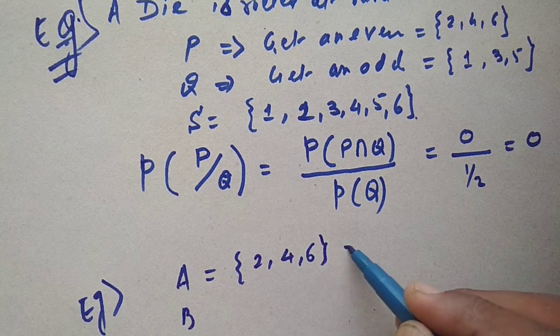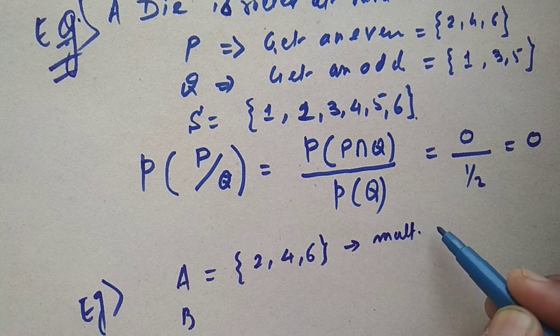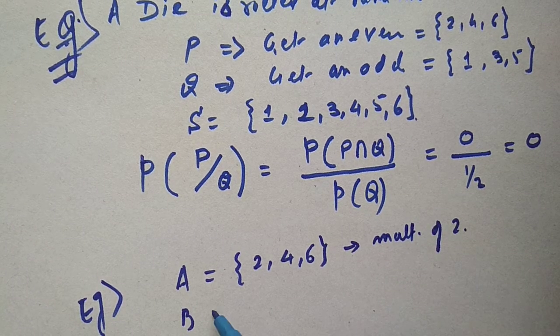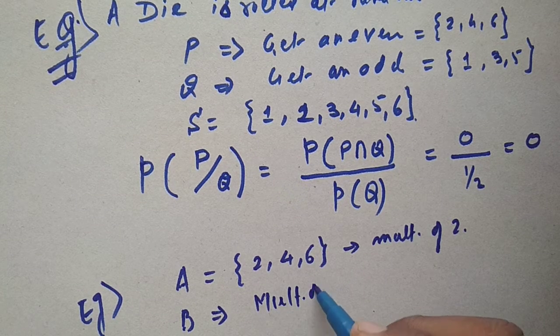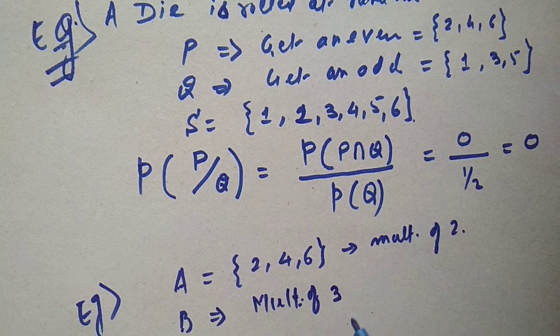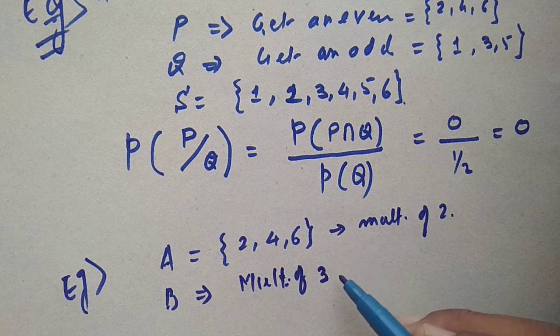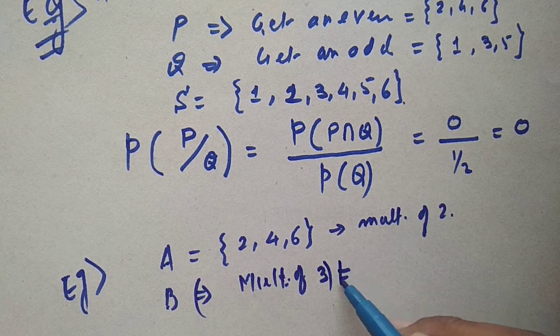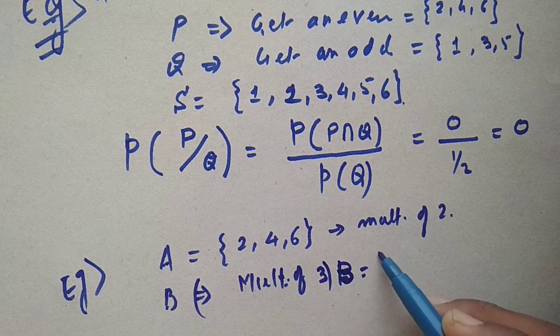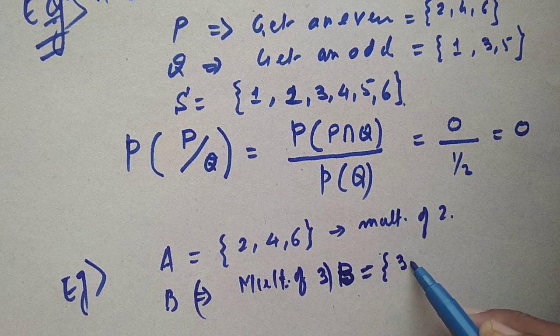Let B be the event of getting a multiple of 3. Then B is nothing but 3 and 6.